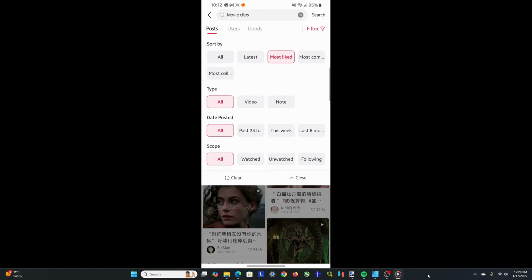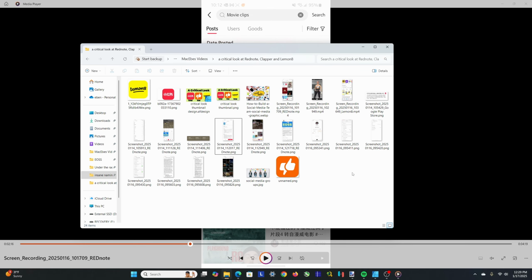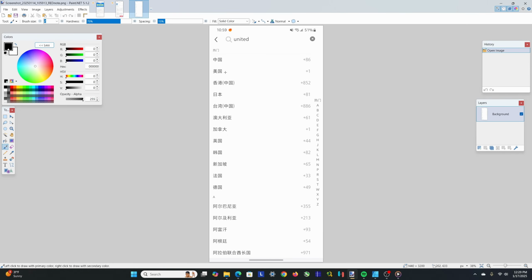One, obviously the language barrier. A lot of things are in Mandarin, and I'll pop up the screenshots I've taken here. This is, if you want to message people, you have to set your phone number. It doesn't have to be a Chinese phone number, but it does have to be a phone number. And you select your area code by this list, and obviously there's multiple ones. This one here, the second option, is the area code for the US. So if you're trying to search United, it doesn't work like that. The second one here is the one US. You click that, enter your number, and then you can message people no problem. So that's the first thing.